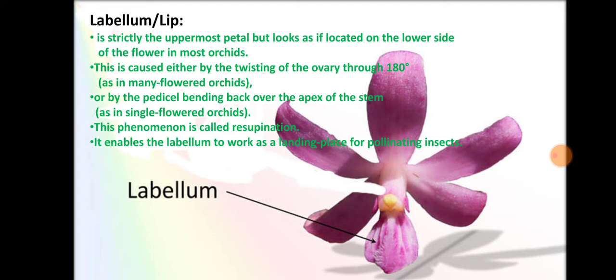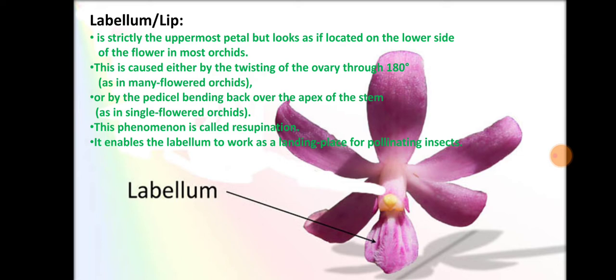So what is this labellum or lip? It is strictly the uppermost petal but looks as if located on the lower side of the flowers in most orchids, because it is caused either by twisting the ovary through 180 degree as in many flowered orchids, or by the pedicel bending back over the apex of the stem as in the single flowered orchids.